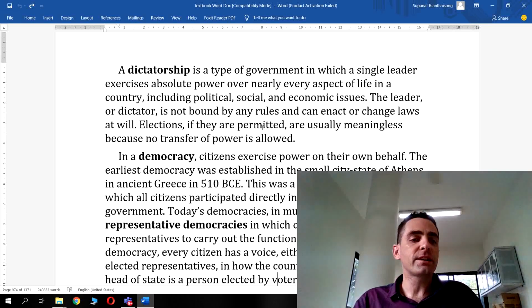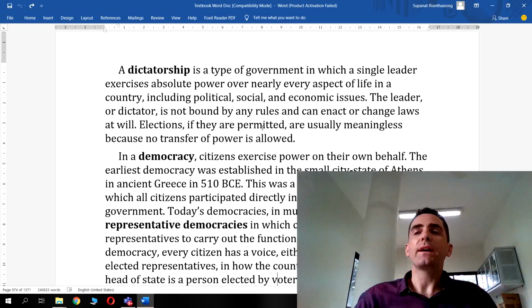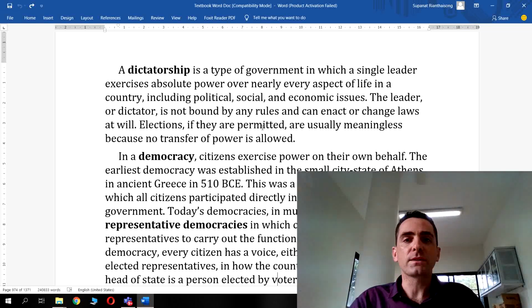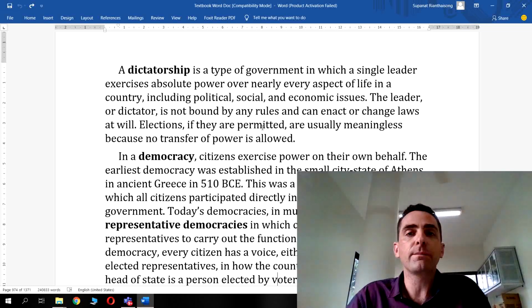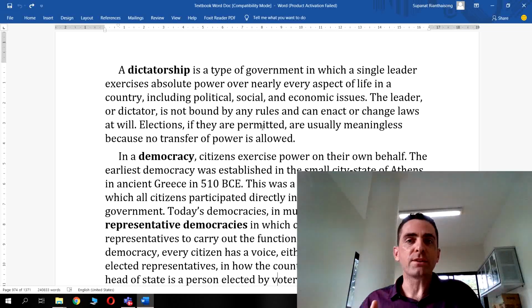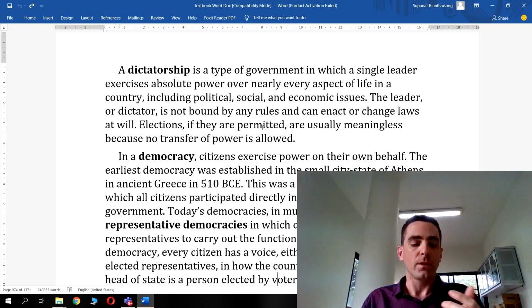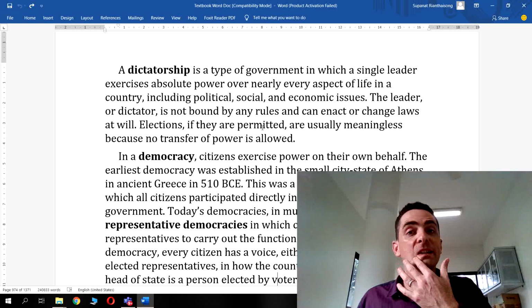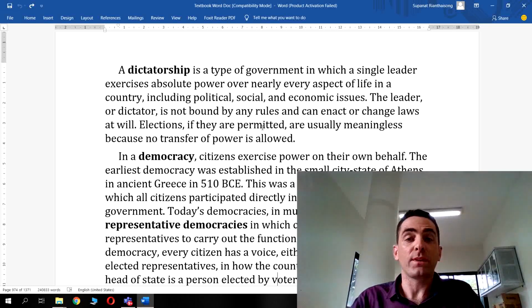Okay. Usually in a dictatorship as well, they have something called a cult of personality. A cult of personality, meaning they kind of create this image of themselves as being almost godlike. And you can see that if you look at any of the public rallies with Stalin, for example, or even in North Korea today.